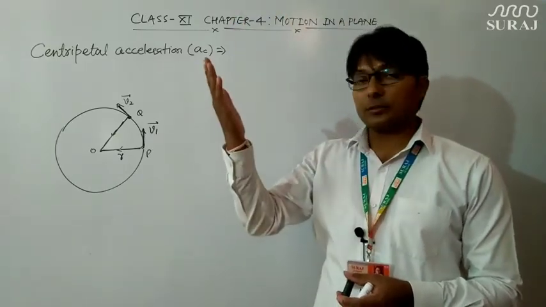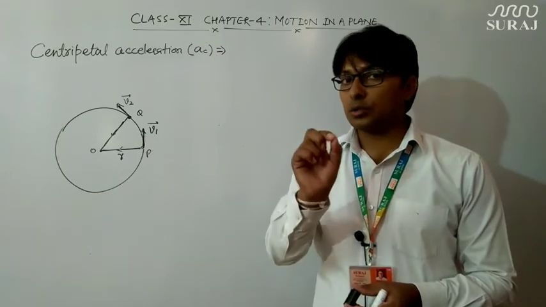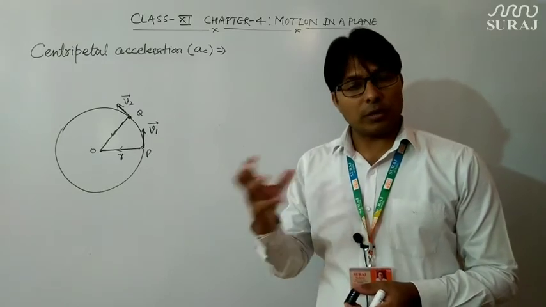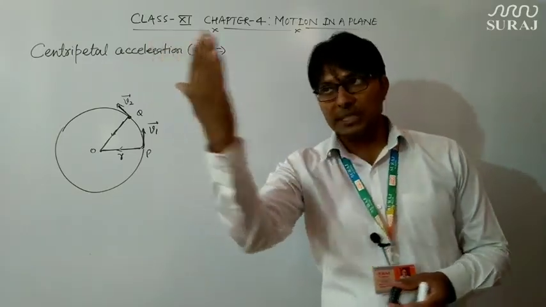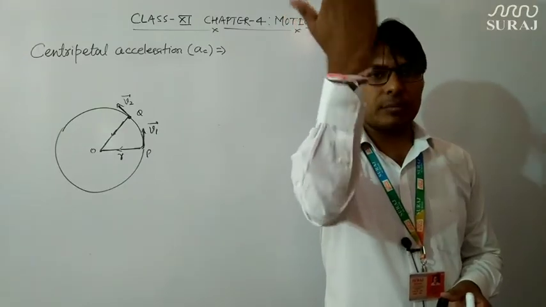If the thread breaks at some time, the stone will not execute circular motion. What will happen? The stone will go tangentially from the point where the thread breaks.